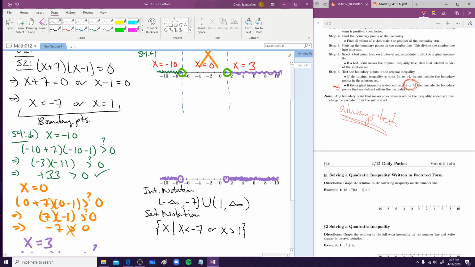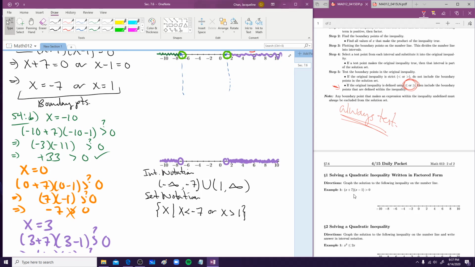Right? And that's our set notation. That's just taking it a step further because it will help for our future examples. So that's the end of section 1. Section 2, we'll still do the same thing. We're just going to look at different cases.